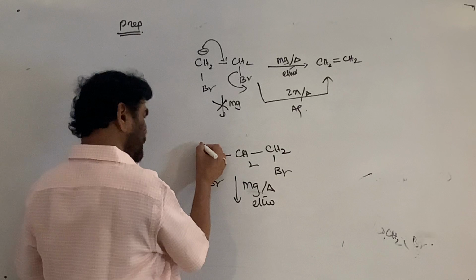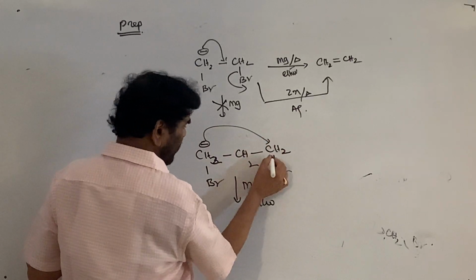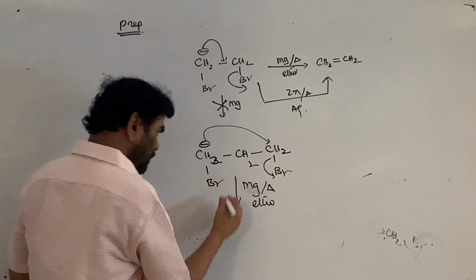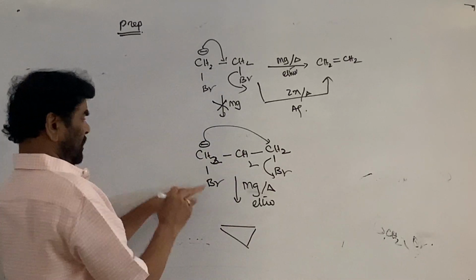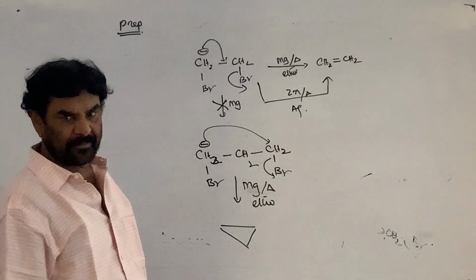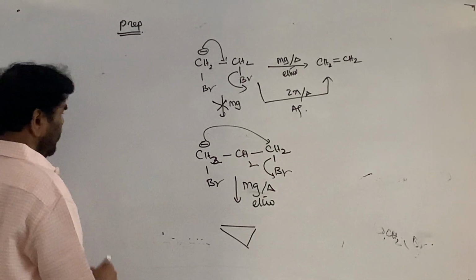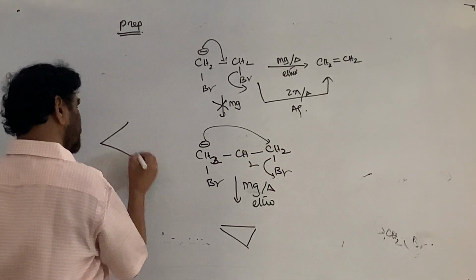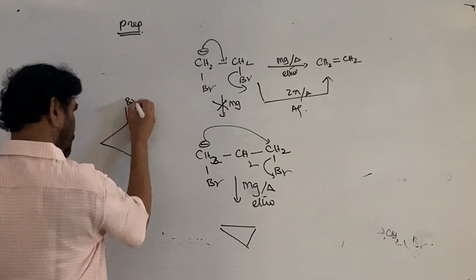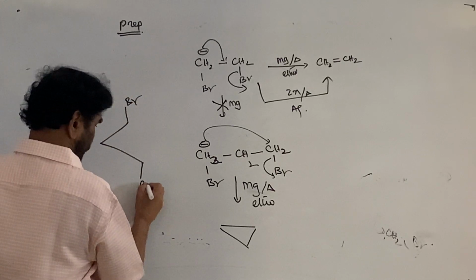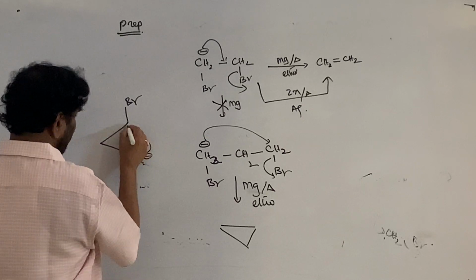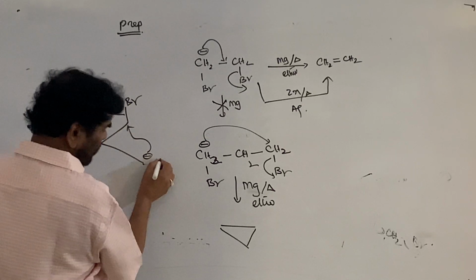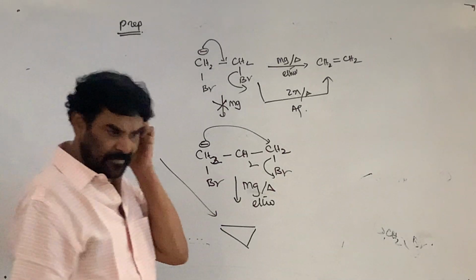The carbanion is generated here and attacks on this, and a 3-member ring is formed: cyclopropane. The carbanion is generated, it attacks, and the bromide goes out, producing that.